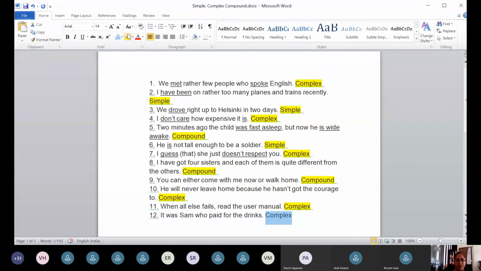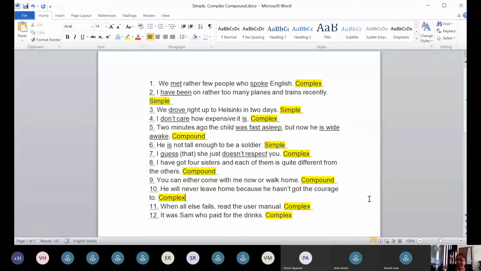Now I'd like to ask you, still focus on the last sentence, because somebody was saying it does not look like a complete sentence. It was Sam is the main clause, right? For example, I asked, who was it who paid for the drinks? And then your answer is it was Sam. That is giving complete meaning. That is how it is called a main clause, because I'm asking a question, who is it who paid for the drinks? It was Sam. Or I can simply answer Sam paid for the drinks.